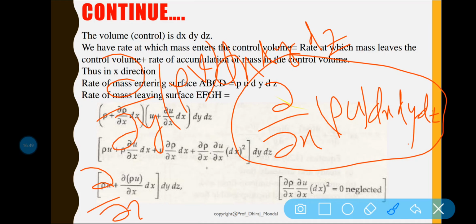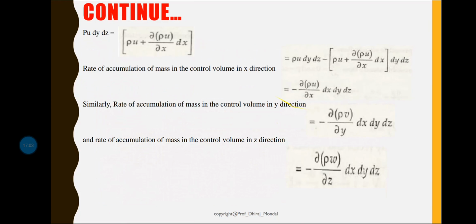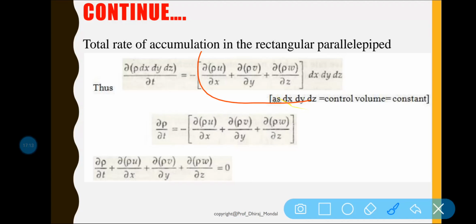Del z of rho w dx dy dz. So the net gain is the summation of these three equations.